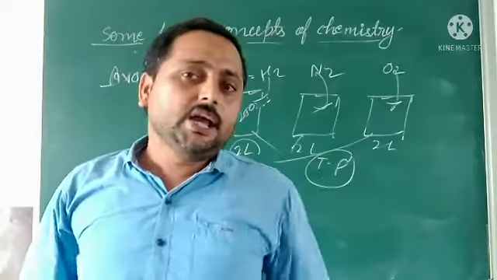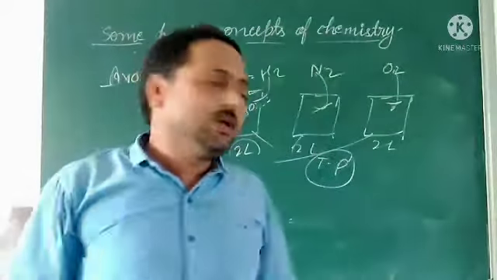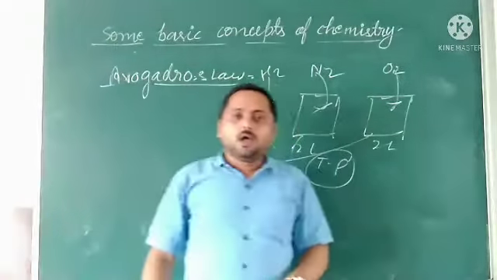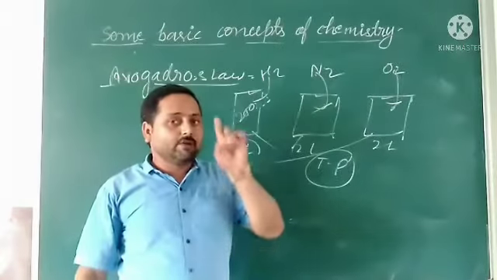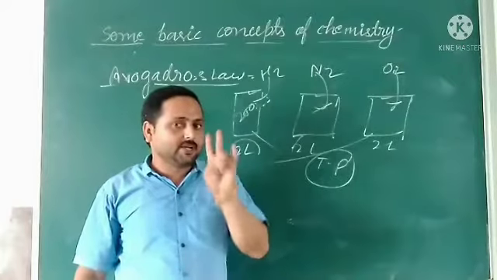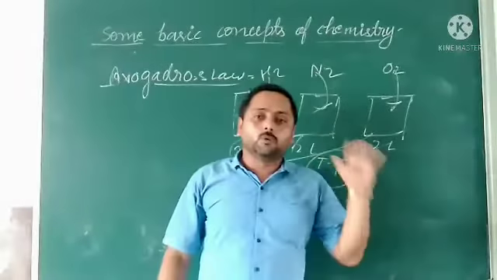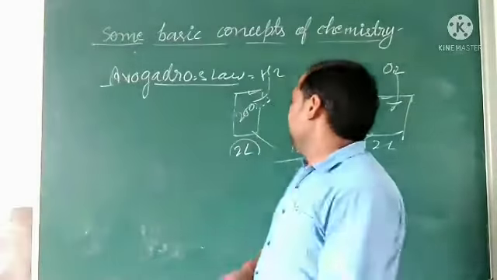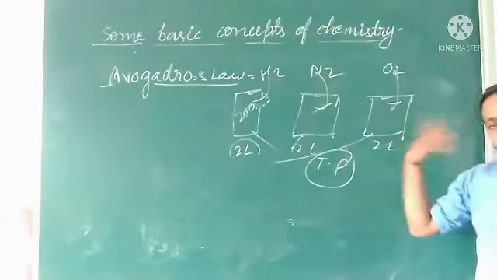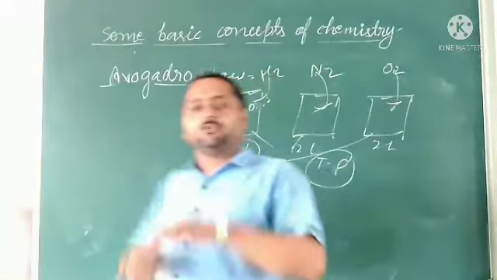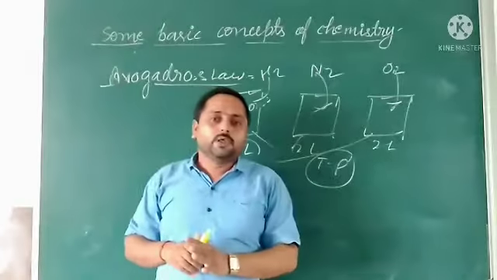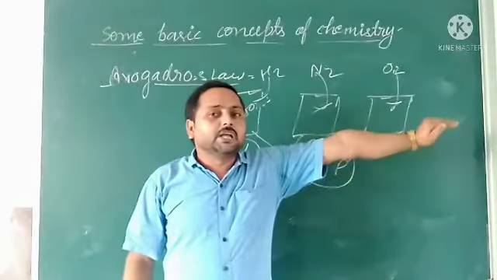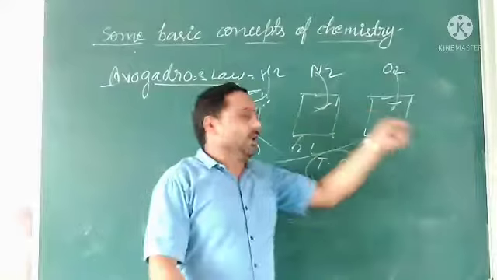What is Avogadro's law? According to Avogadro, equal volumes of gases at the same temperature and pressure contain equal numbers of molecules. According to Avogadro's law, if we have 3, 4, or 5 containers, whatever the number, and we have filled gases in them, then once we measure on that basis, we can say all the containers have equal molecules.